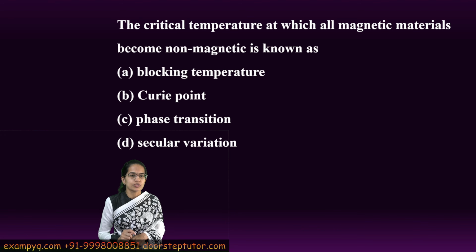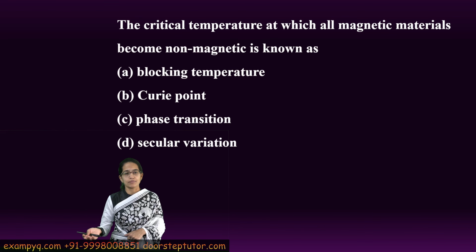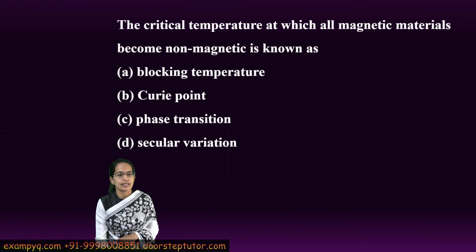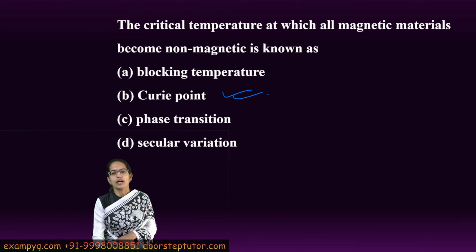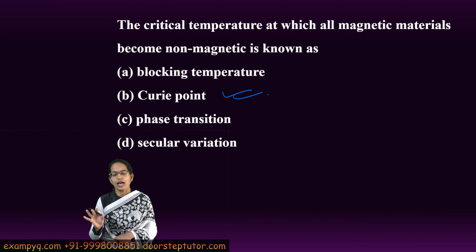Now, the first question talks about the critical temperature at which all magnetic material becomes non-magnetic, which is known as the Curie point. This is where the magnetic substance loses permanent magnetism, and this is what is called the Curie point. Very, very important concept. Now, let's talk about some of the other terms.